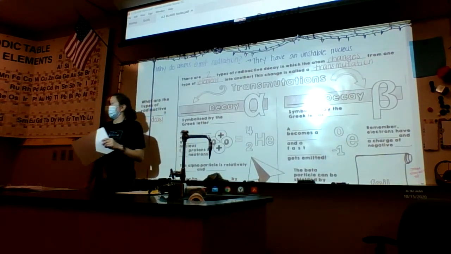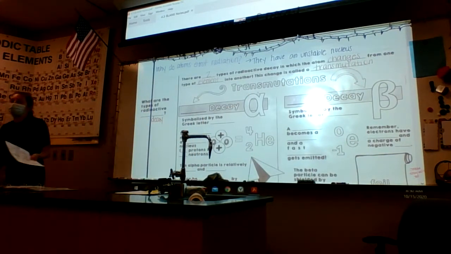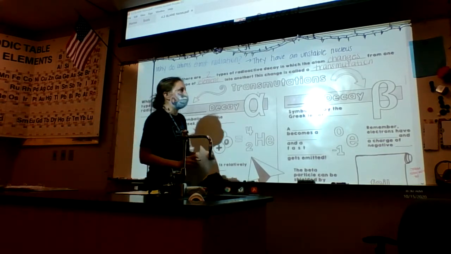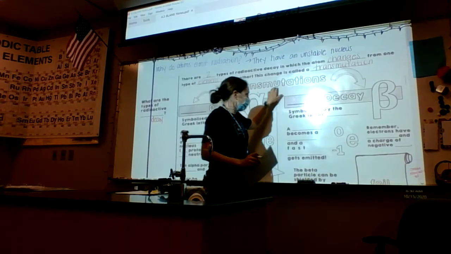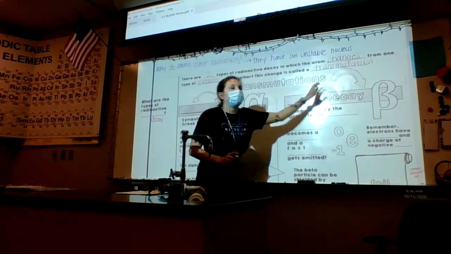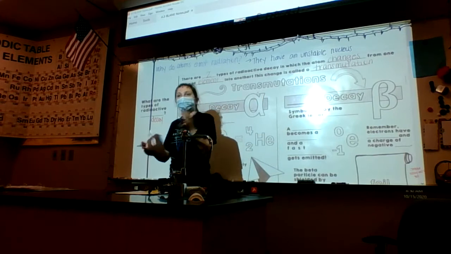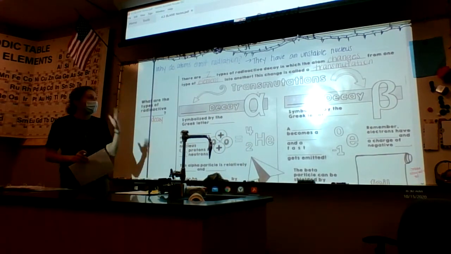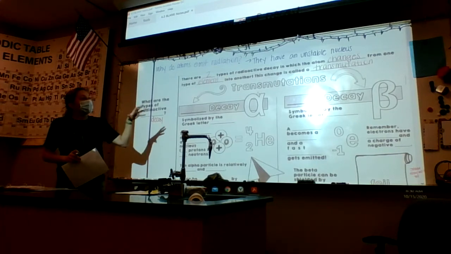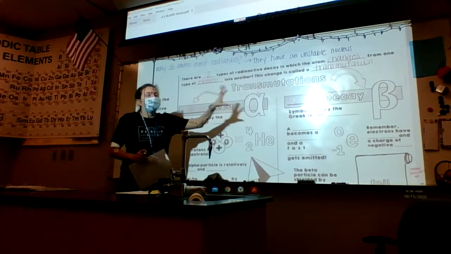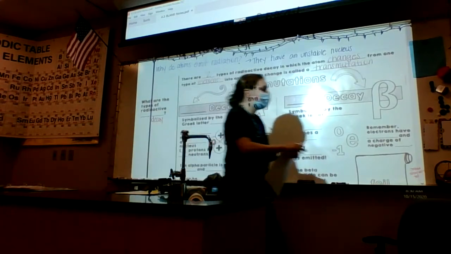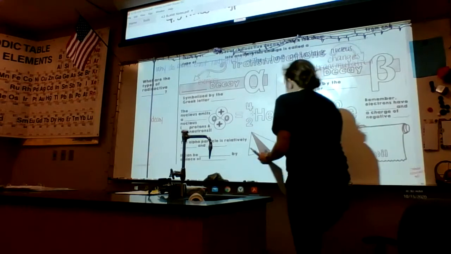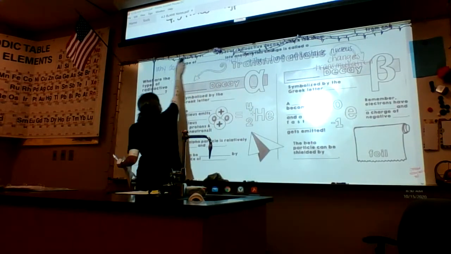So a type of decay that changes one element into a whole new different element is called transmutation. Mutation is the easiest part to remember, because if something's mutated, it changes. That's how I remember what transmutation means. It's going to change elements. Those 2 types of decay are alpha and beta decay, so let's talk about those 2 first. I'm going to scroll up a little bit and erase so that I can fill all this information in.